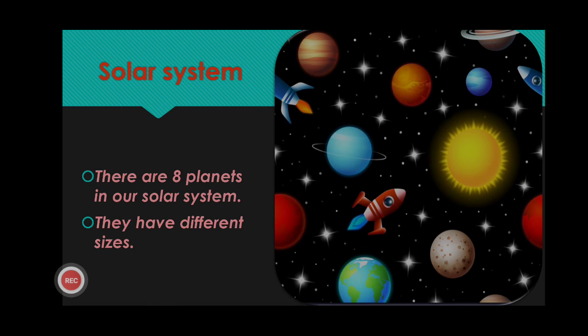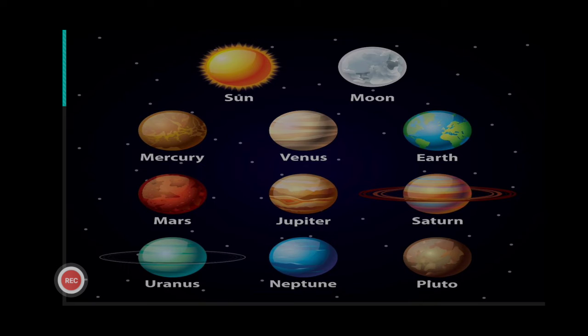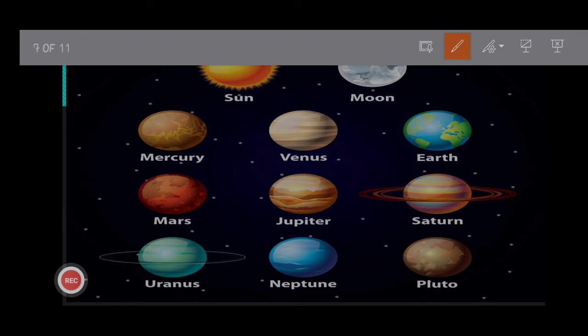And do you know, Mercury is the smallest planet of our solar system. In this picture you can see Mercury, and it is the smallest planet of our solar system. Next, Venus. Children, in the evening you can see a shining star in the sky, and in the morning also. This is not a star. This is the planet named Venus, and so it is called the evening and morning star.